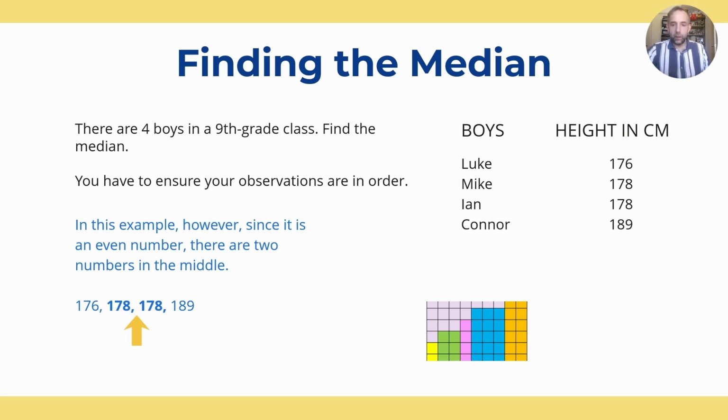Another technique people use, just to visually show you what's going on, if I get rid of a number from the end and from the start, and from the end and from the start, what's left is where the median is. So we can clearly see that the median must be here, and it is 178 centimeters. Okay, so remember to put your data in order.